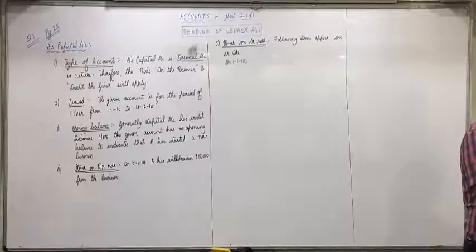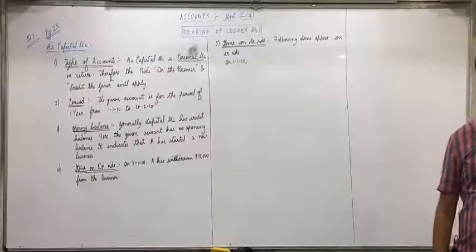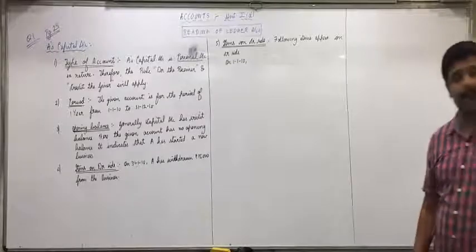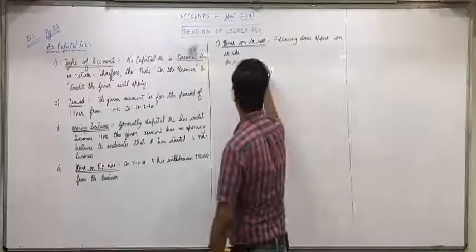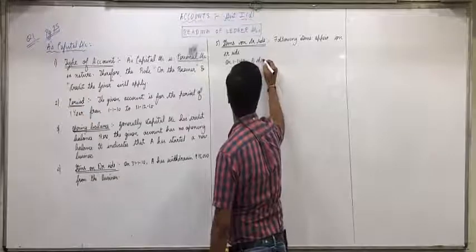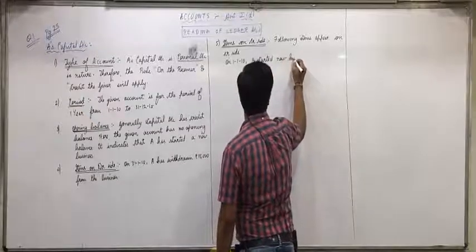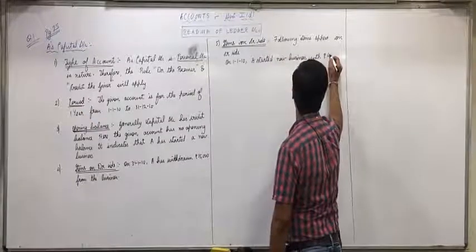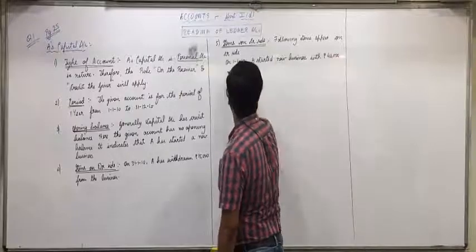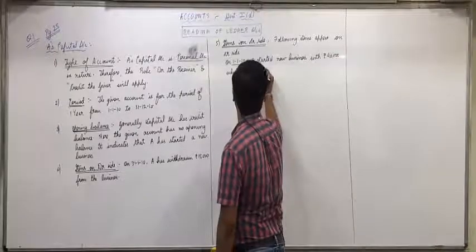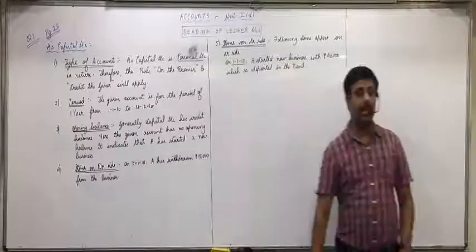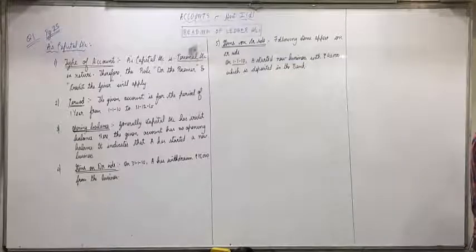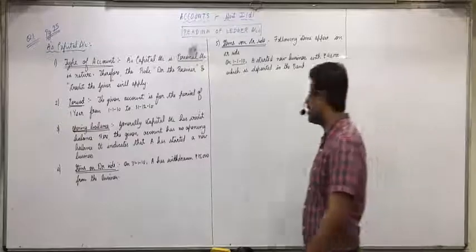And is bank written or cash written? It means he has brought that amount and deposited it in the bank. So on 1-1-10, A started new business with rupees 40,000, which is deposited in the bank. Understood that, everyone?